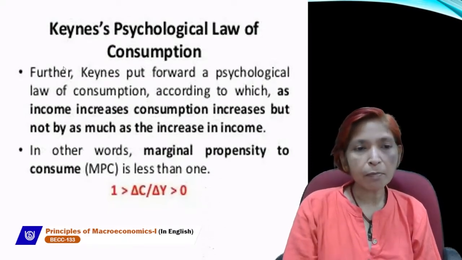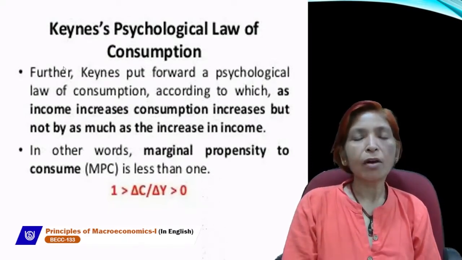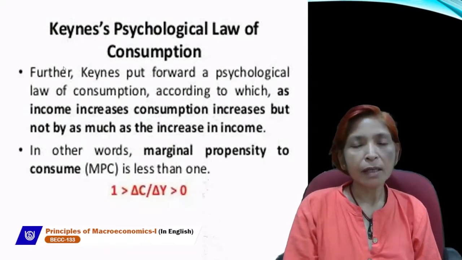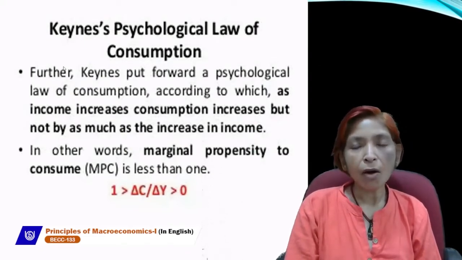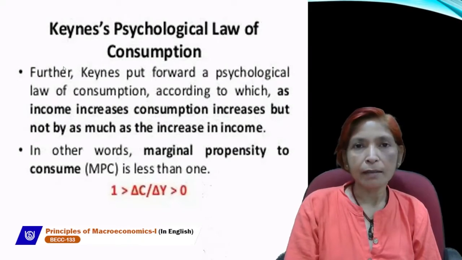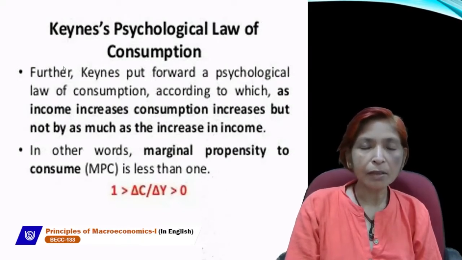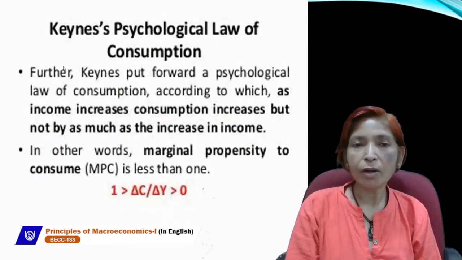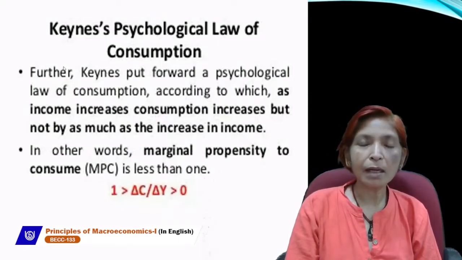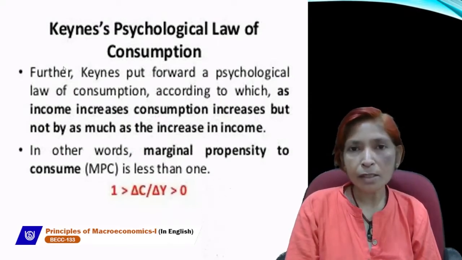So, the main property of this psychological law of consumption is that consumption depends upon our level of income. It's the mentality of all consumers that at zero level of income, they will still consume. Definitely, their consumption will not be zero. As their income rises, consumption also rises.